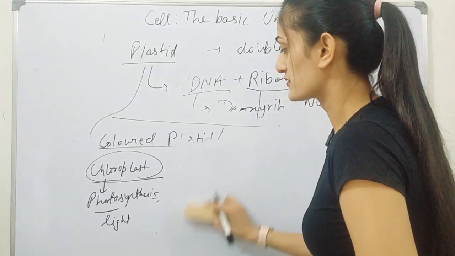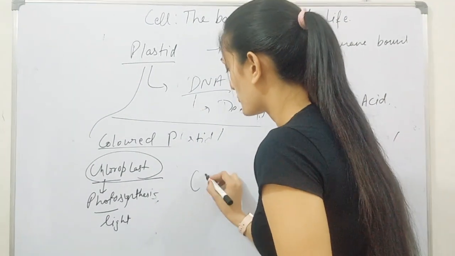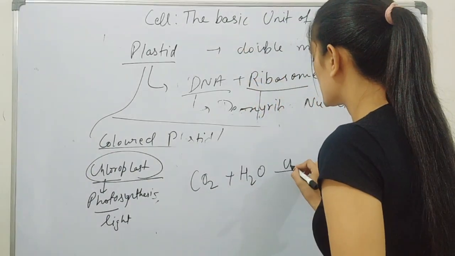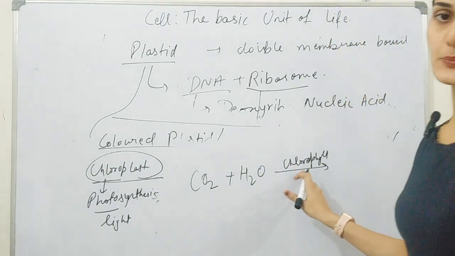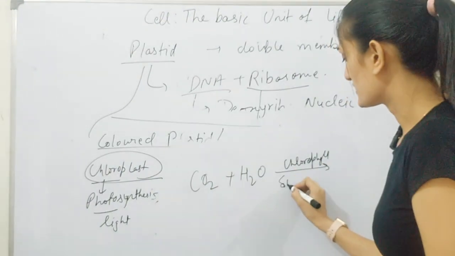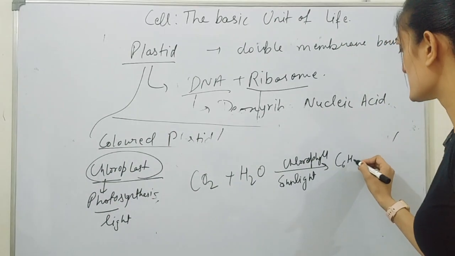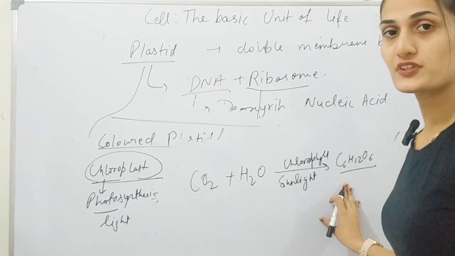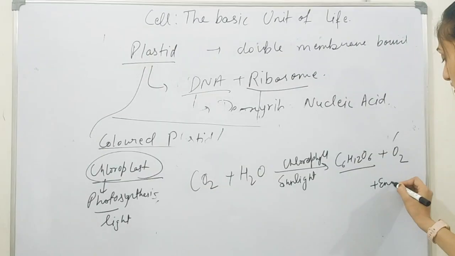So photosynthesis means plants make their food with the help of CO2 and H2O in the presence of chlorophyll, which is a green pigment present in the leaves, and in the presence of sunlight they form C6H12O6, which is the chemical formula for glucose, and they also release oxygen and energy.